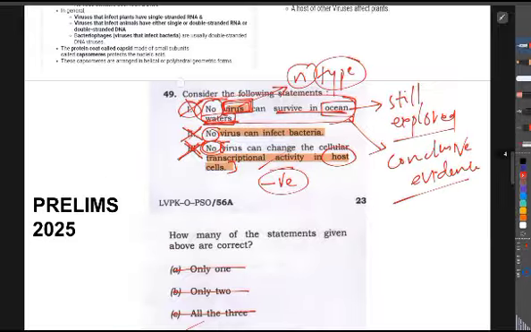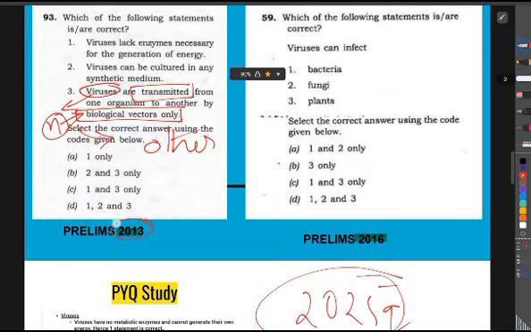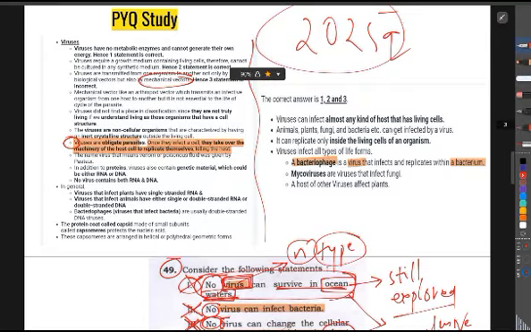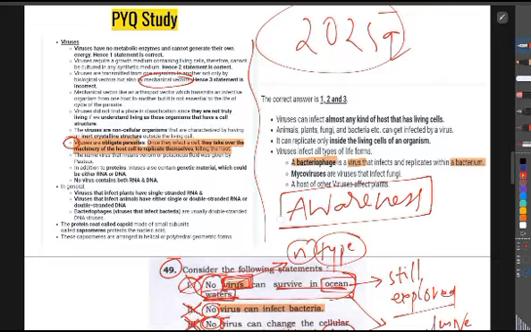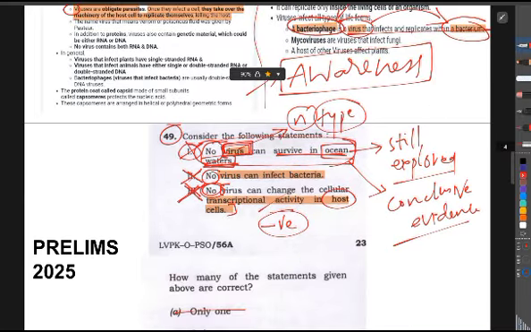This is how you need to attend PYQs and use your logic, and also create some awareness about the PYQs. Like we said, we did not study the term bacteriophages, but we understood that viruses can infect bacteria, and that concept can be used here as well.